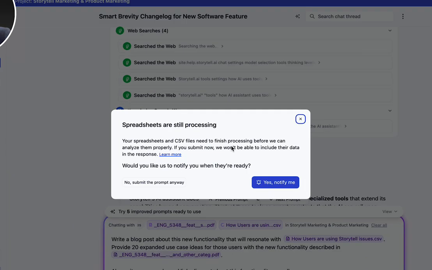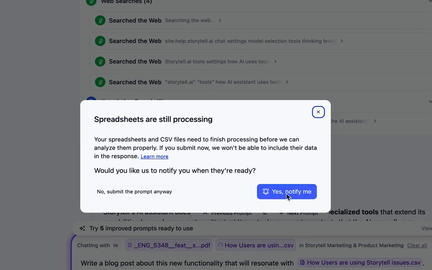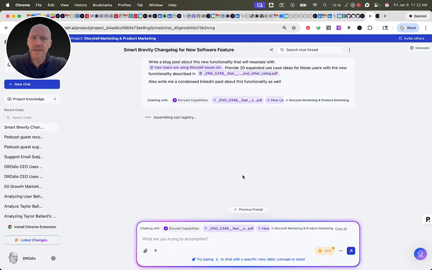By the way, great little feature of Storytell: if a document is still processing, we'll let you know. So I'll just say notify me. And now here we go.